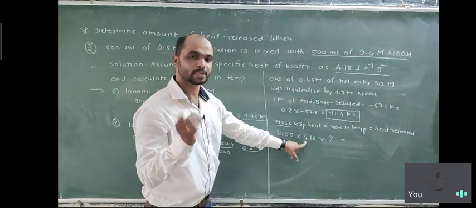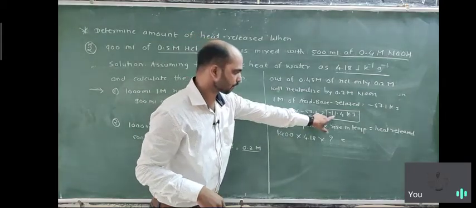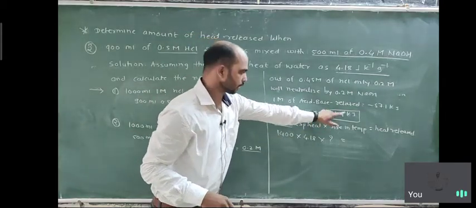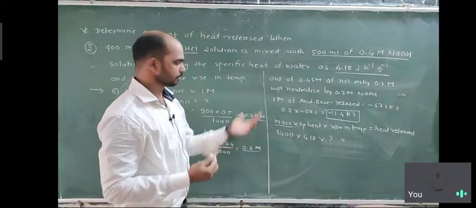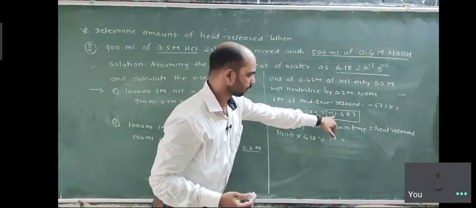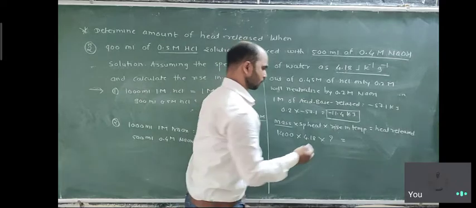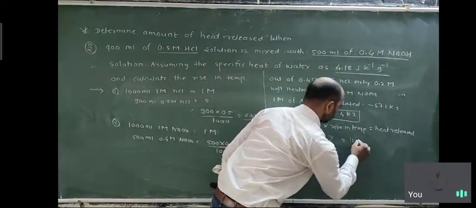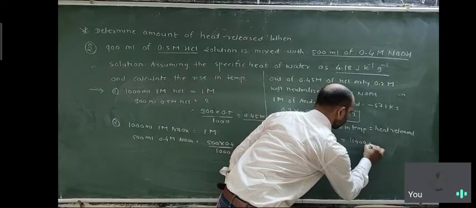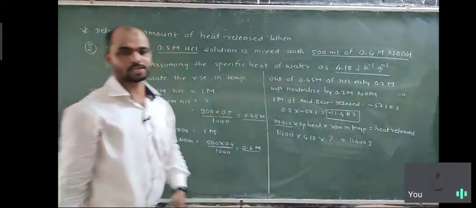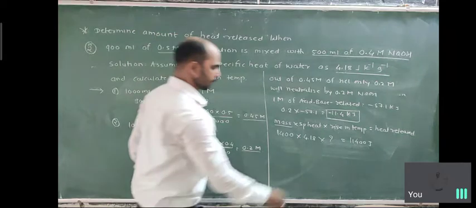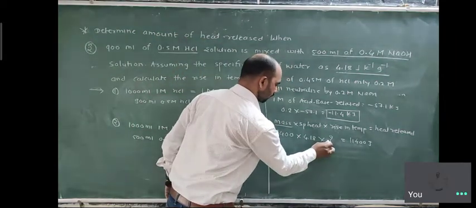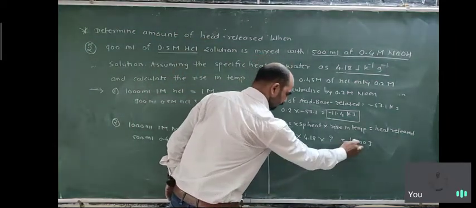But the specific heat is given in joule, so first of all we convert this into joule. It is in kilojoule, so we just multiply by 1000. So it is 11,400 joule. So here we are going to calculate this one. For this calculation, this goes into divide.